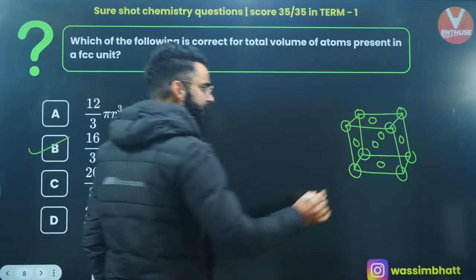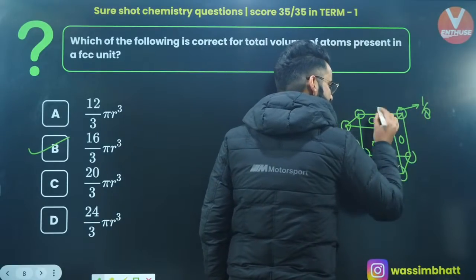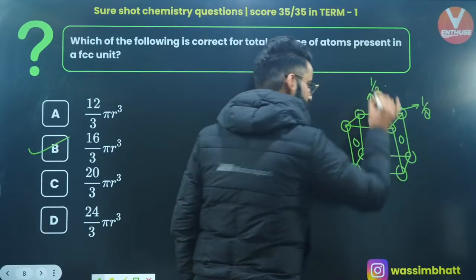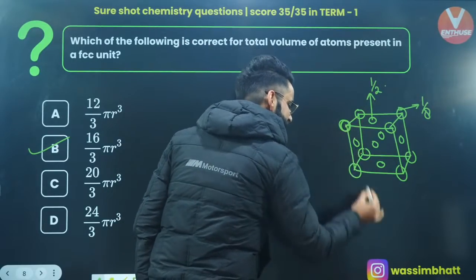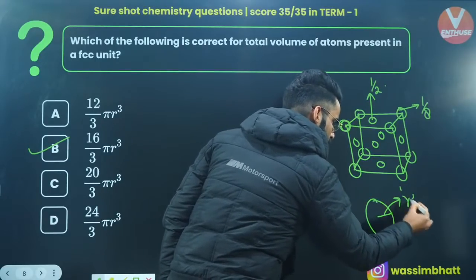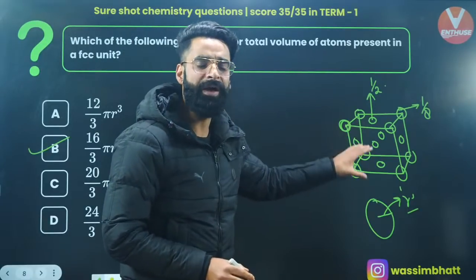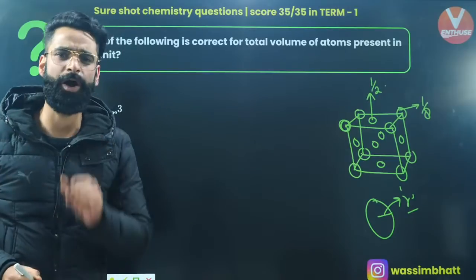As you all must be knowing, the contribution of the corner particle towards the unit cell is 1/8 and the contribution of face-centered particle towards the unit cell is 1/2, right? Let's assume the radius of the constituent particle is r. What do I need to calculate? I need to calculate the total volume occupied by the constituent particles in this unit cell, correct? See how I'll be calculating it.